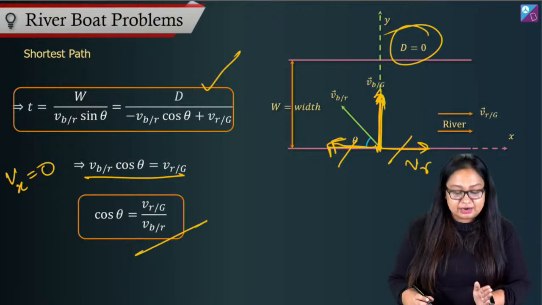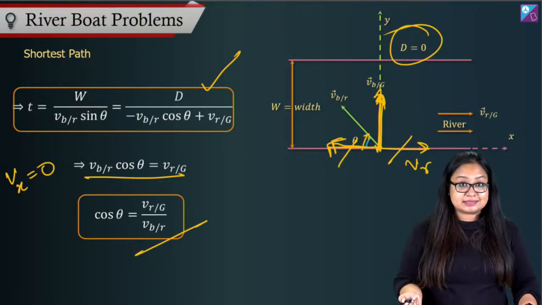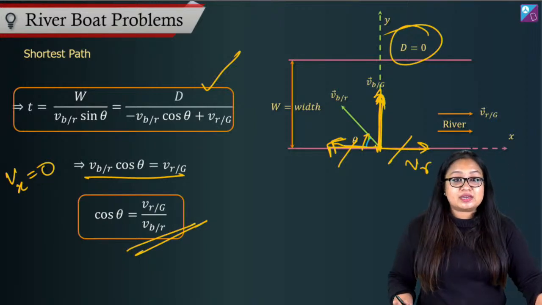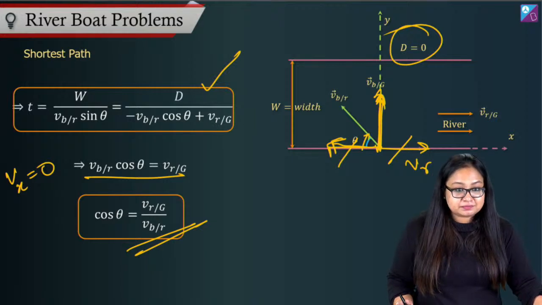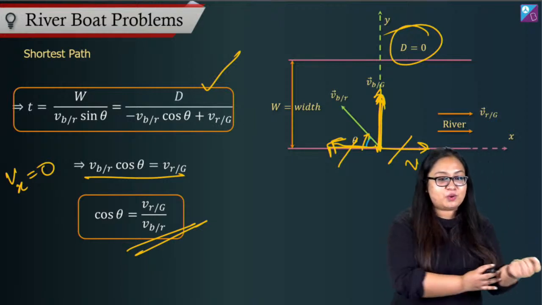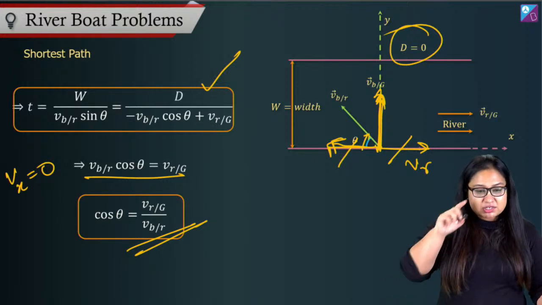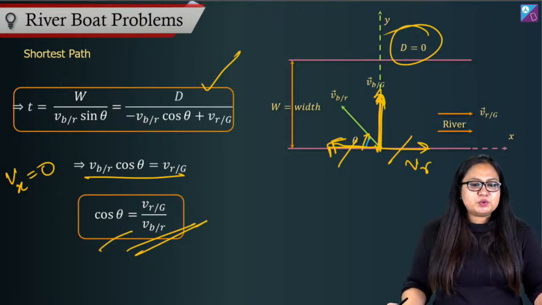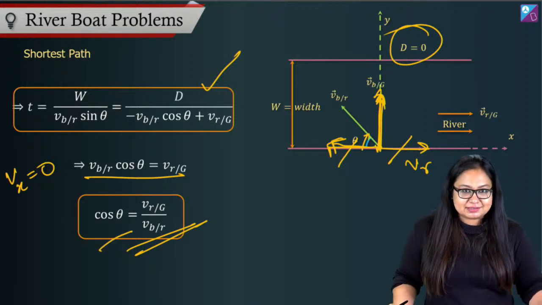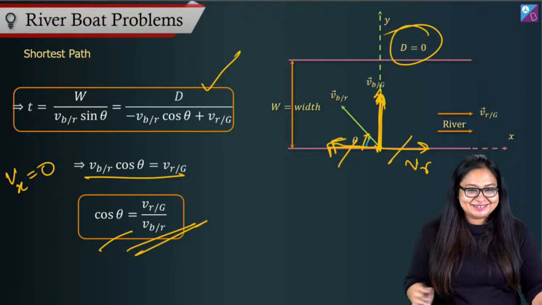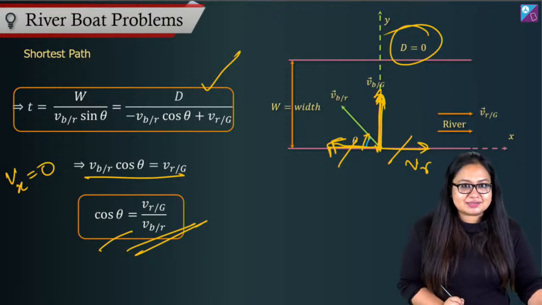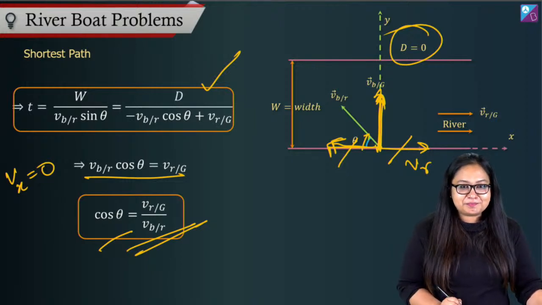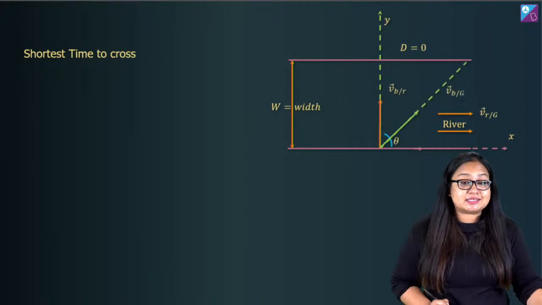So if you start at this particular angle with the x-axis, then you will cover the shortest path. Drift is equal to 0. If you cover at this particular angle, then it will minimize the distance. We're not talking about cost here. I'm reading Santosh's comment over here. In any case, let's move on to the next part of it.